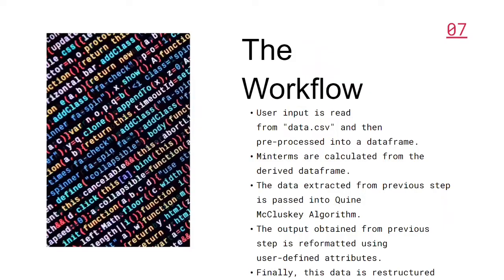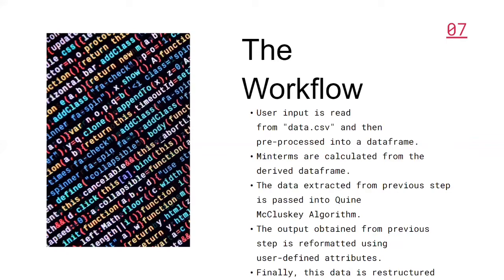How does this workflow go? Initially, our Excel sheet, named data.csv, in which we have the data, is pre-processed into a data frame while migrating into Python. Using this data frame, we calculate the minterms along with the expression. The data extracted from the previous step, the minterms and the general expression, we pass into the Quine-McCluskey algorithm.